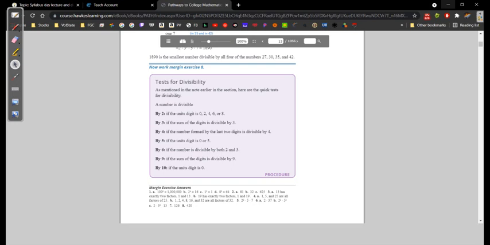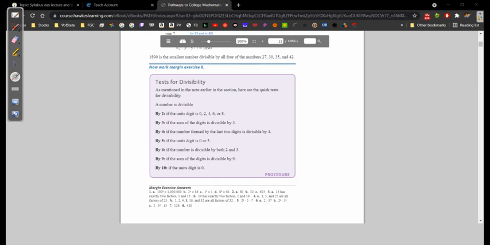What that means is, a number is divisible by 2 if the units digit is 0, 2, 4, 6, right? Because obviously I didn't divide odd numbers by 2. The 45 I didn't divide by 2. We can divide by 3 if the sum of the digits is divisible by 3, and then so forth with all these. Okay. I'll be honest with you, I don't operate by that test, but some among you might.